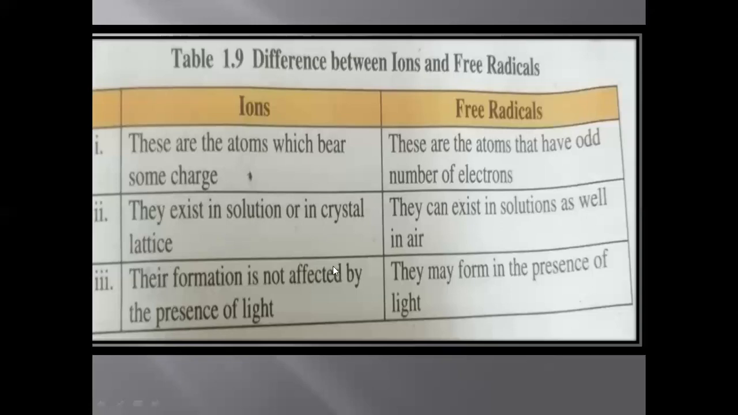Their formation is not affected by the presence of sunlight. For ion formation, sunlight is not important. Ions may be formed by dissolving in water, or they may be formed by heating an ionic compound. There is no effect of sunlight on ions. But when sunlight falls on a neutral atom, that neutral atom may convert into the radical form. So they are formed in the presence of light or sunlight.